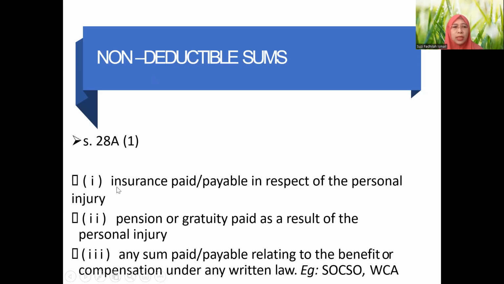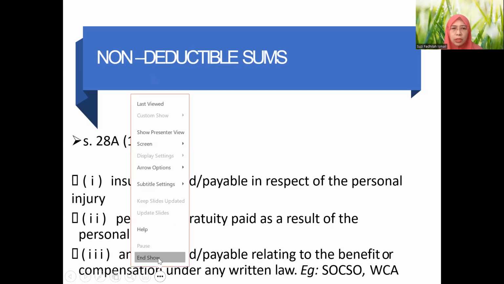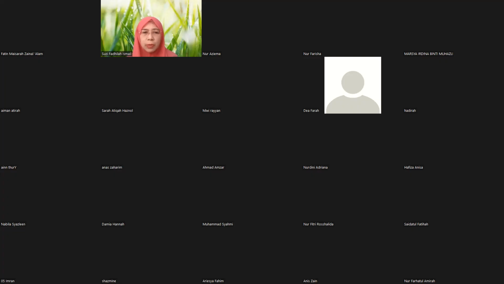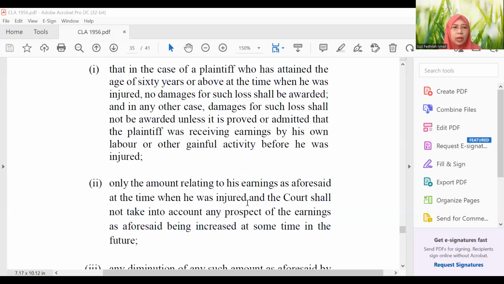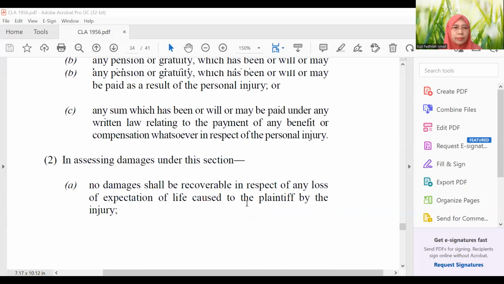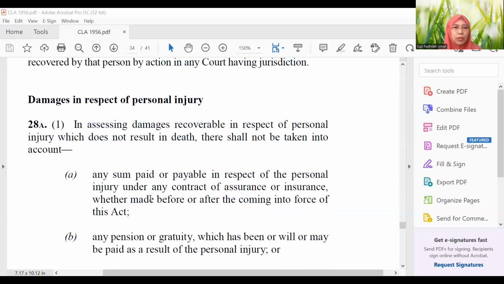Okay, we go back to section 28A(1). We have read up to C2D just now. Now we go to A1. Sorry, we have to keep on changing the window, otherwise I'm afraid you don't have time to look on your own. So we look together. 28(1). Just now 2, so 1 here.